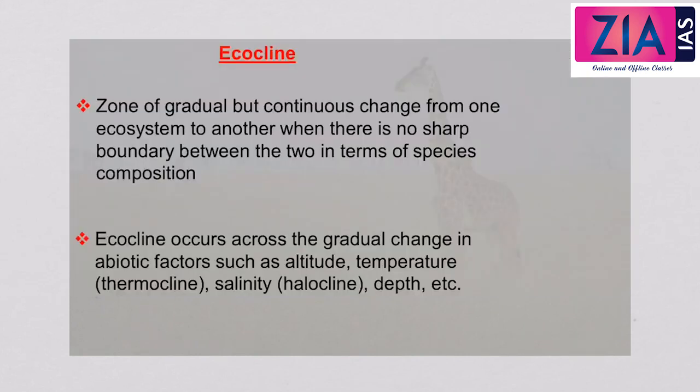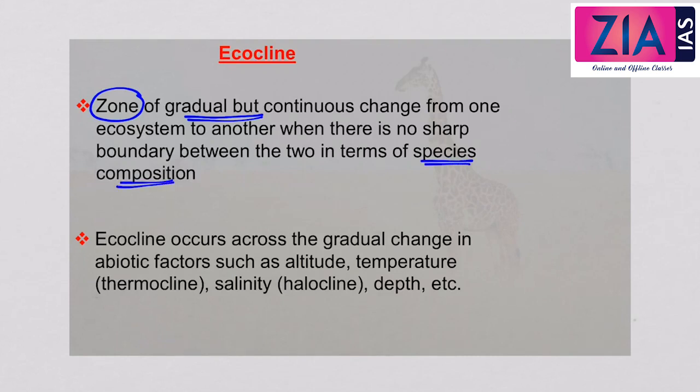Now let us come to the next concept, which is called the ecocline. So ecocline, it's a zone of gradual but continuous. This is important. So ecocline, it's a zone of gradual but continuous change from one ecosystem to another when there is no sharp boundary between the two in terms of species composition.